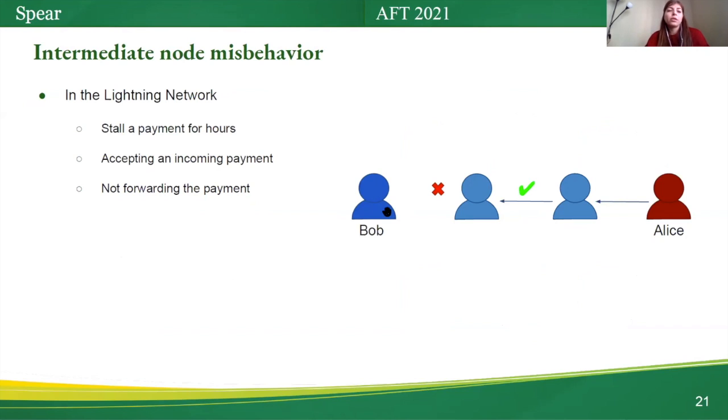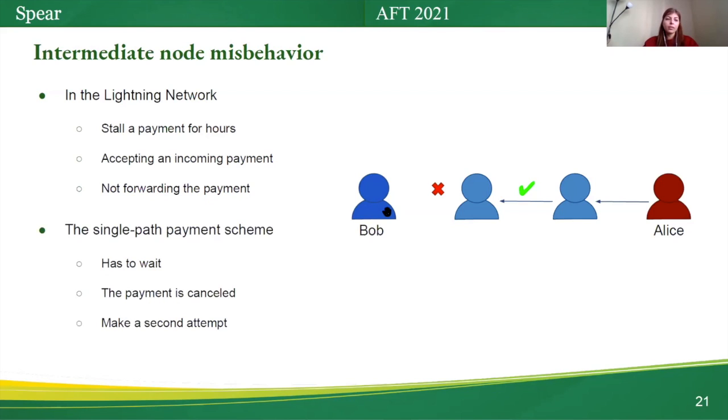In the Lightning Network, an intermediate node can stall a payment for hours by accepting an incoming payment and not forwarding the payment to the next node in the path. In the single pass payment method, Alice has to wait until the payment is canceled. Then she can make a second attempt to make a payment.